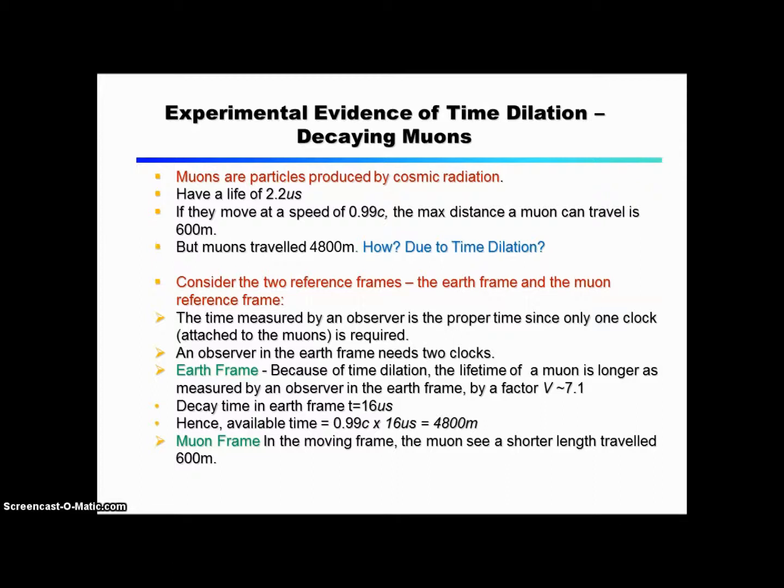Decay time in Earth frame t equals 16 µs. Hence available distance equals 0.99c times 16 µs, which equals 4,800 meters. Muon frame. In the muon frame, the muon sees a shorter length, and travelled 600 meters.